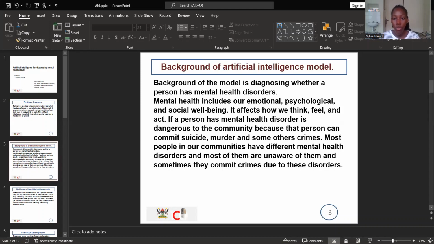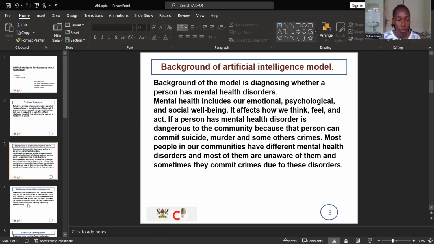The background of this artificial intelligence model is to diagnose whether people are having mental health disorders. Mental health includes our emotional, psychological, and social well-being, and this affects how we think, feel, and act. People with mental disorders are actually dangerous to our community because most of them commit suicide, which leaves trauma